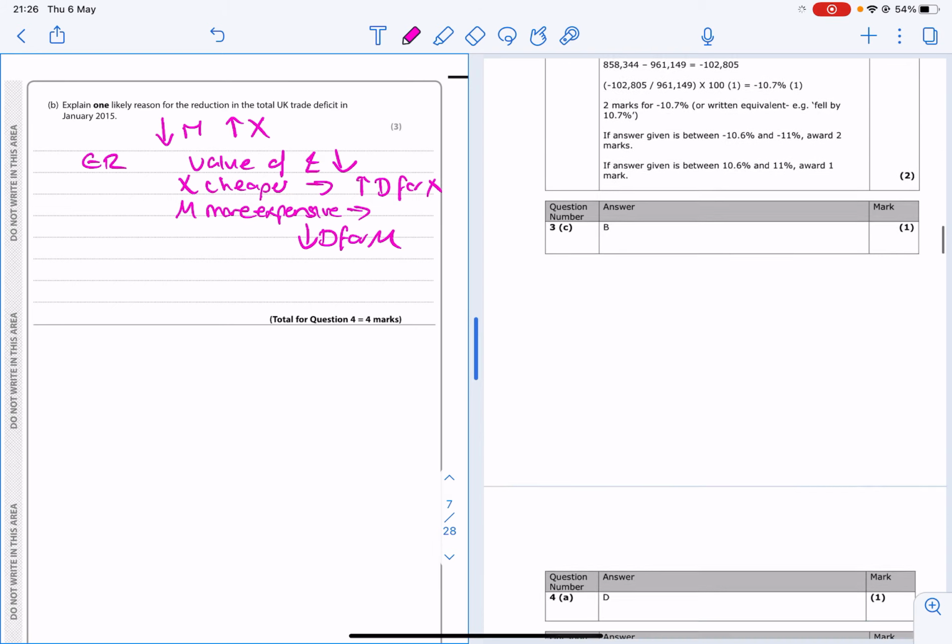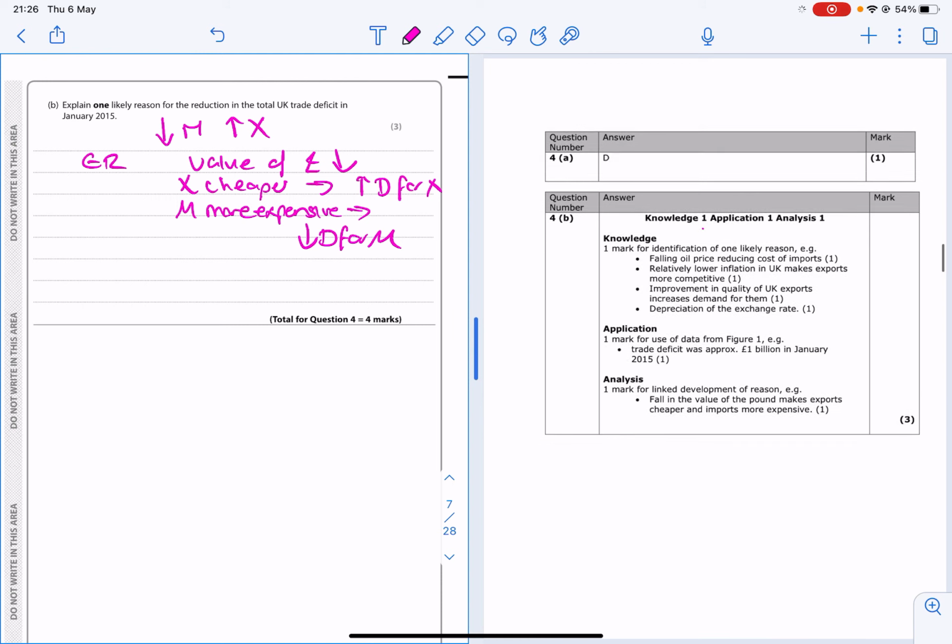If we look at the mark scheme, sorry about that. She's brought her meat upstairs to eat it with me. She likes to walk around making a funny noise with her meat in her mouth.